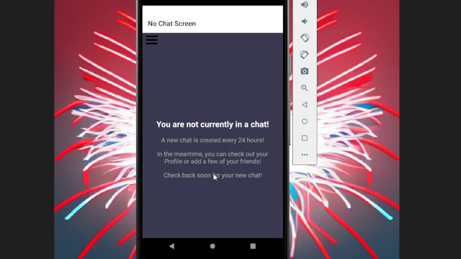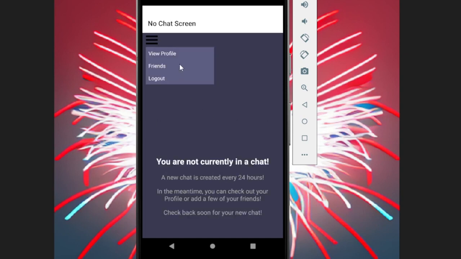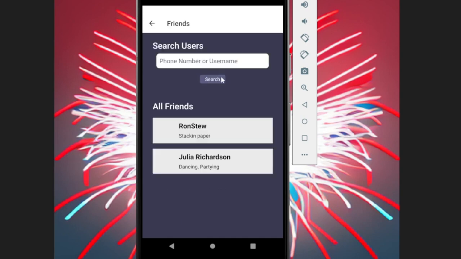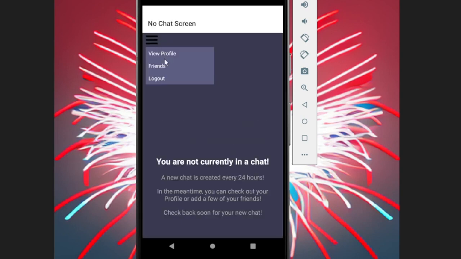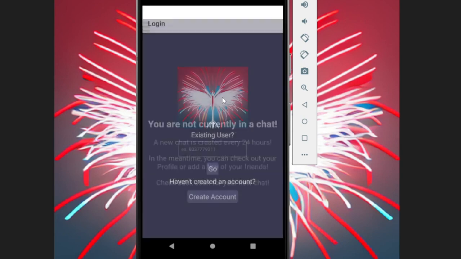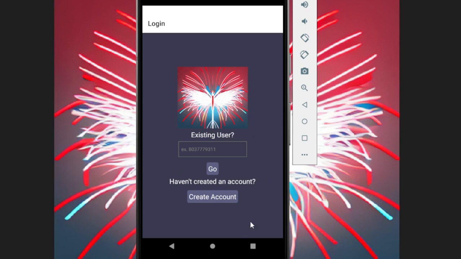So Bobby is done for the day on this application, but when that new chat does get made tomorrow, he will be with new people, one of which does not include the person that he reported. If Bobby wanted to log out for the night, he could log out and log in tomorrow, or if anybody else wanted to create an account on his phone, they could create an account.